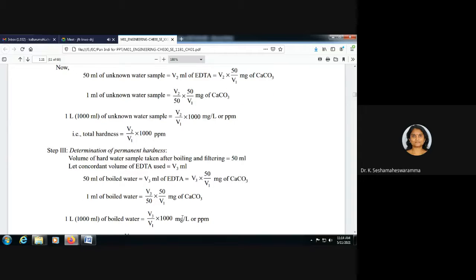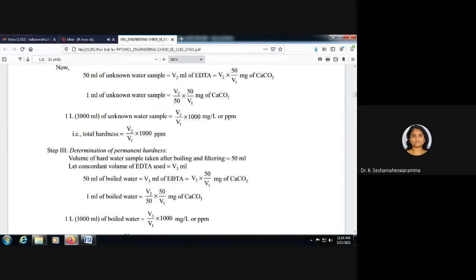Now, determination of permanent hardness. For determination of permanent hardness, after gently boiling, we are measuring the hardness. So here the volume of water sample taken after boiling and filtering is 50 ml. Volume of EDTA used is noted as V3 ml.